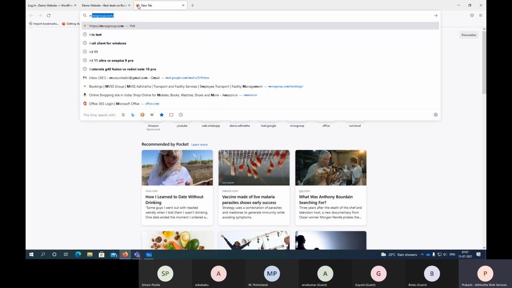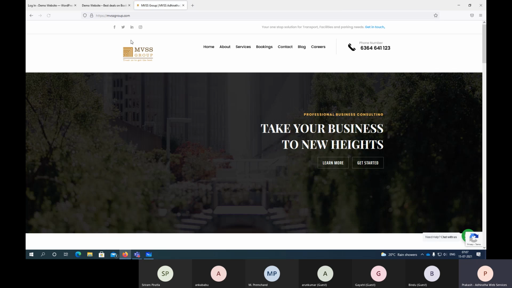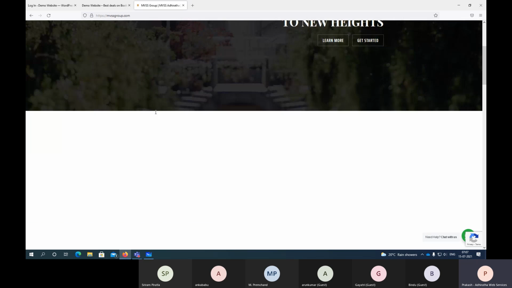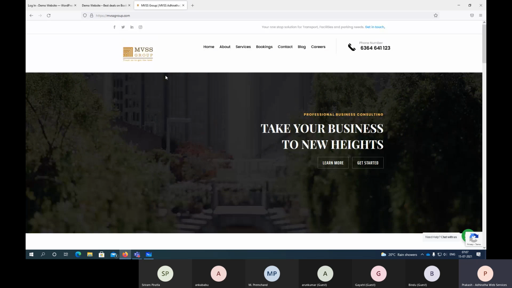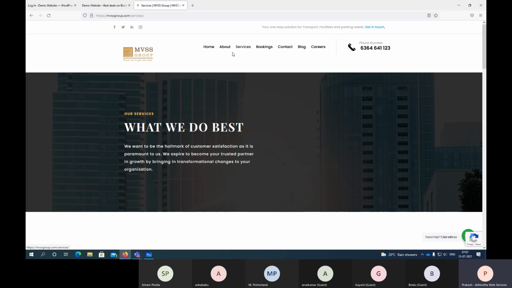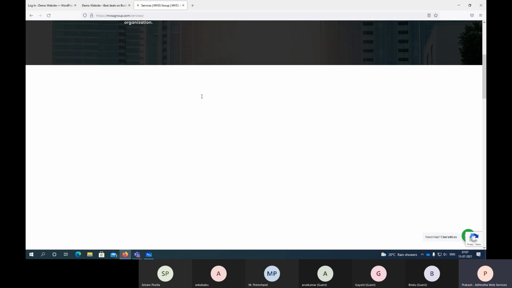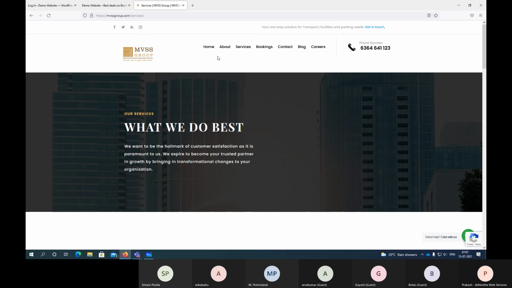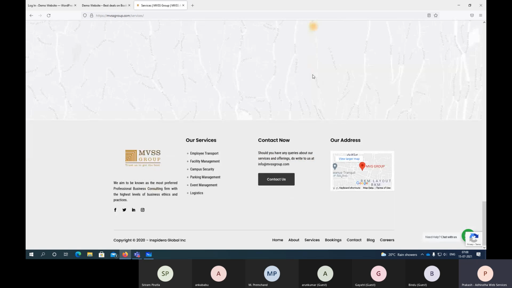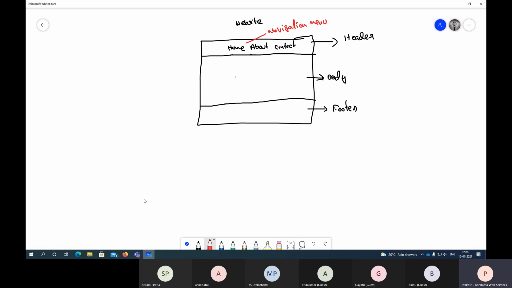Now, if I open any website, see, this is a header section on the top, and this is a body, like this image. Okay, this I'm not sure, there is some issue. So home, about, services, these pages will remain. When you go to any page, this will remain the same. There's no change about that. Same way, if you go to footer also, this footer is going to remain the same in all your pages. So that's what your page structure is about.